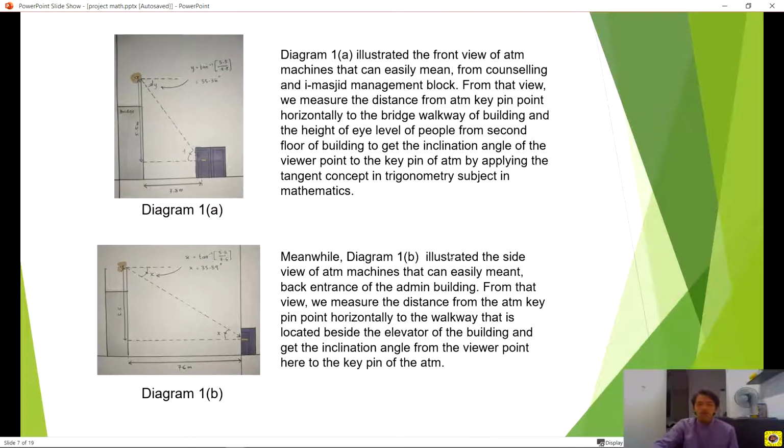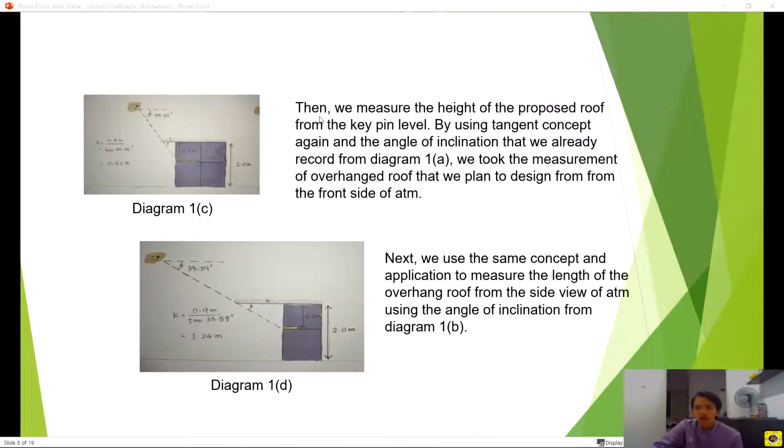Meanwhile, diagram 1b illustrates the side view of the ATM. From that view, we measure the distance from the ATM key pinpoint horizontally to the walkway that is located beside the elevator of the building and get the inclination angle from the viewpoint here to the key pin of the ATM. Then, we measure the height of the proposed roof from the key pin level by using the tangent concept again,